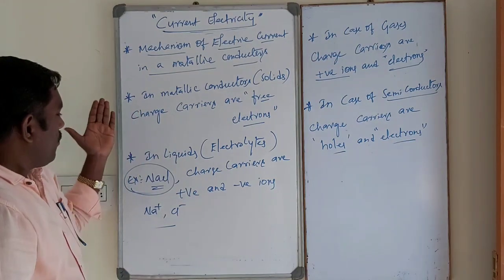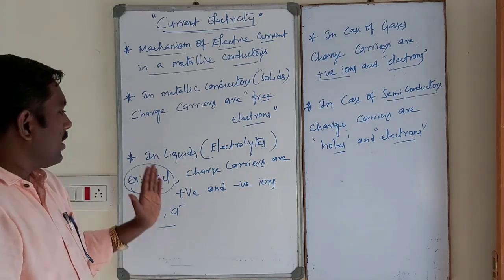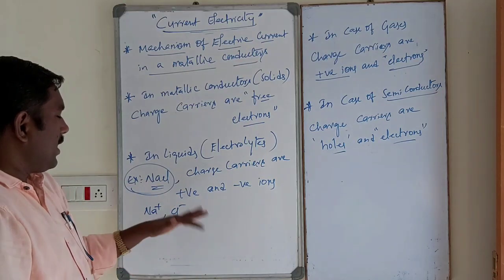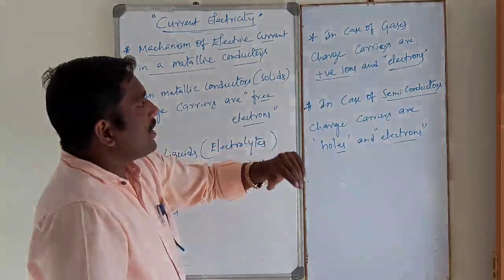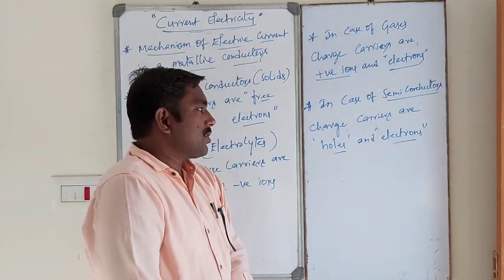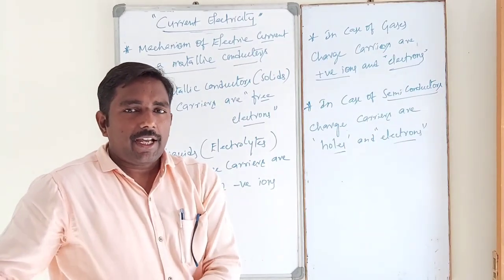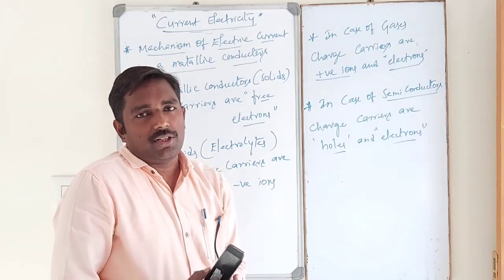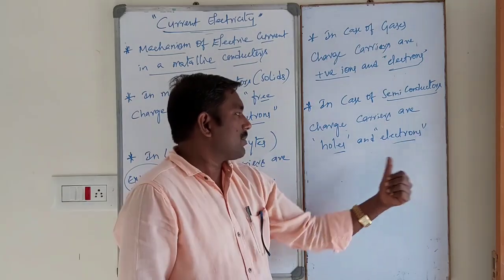So these four points are very important. In metallic conductors, charge carriers are free electrons. In liquids, electrolytic solutions such as NaCl, charge carriers are positive and negative ions. In gases, charge carriers are positive ions and electrons. In semiconductors, charge carriers are holes and electrons. Charge carriers means the particles that carry the charge. In semiconductors, these are holes and electrons.